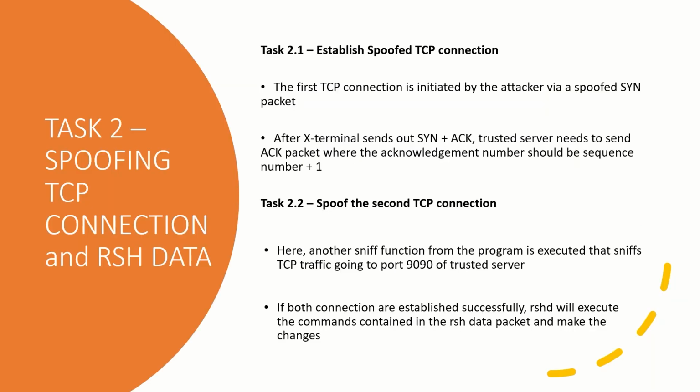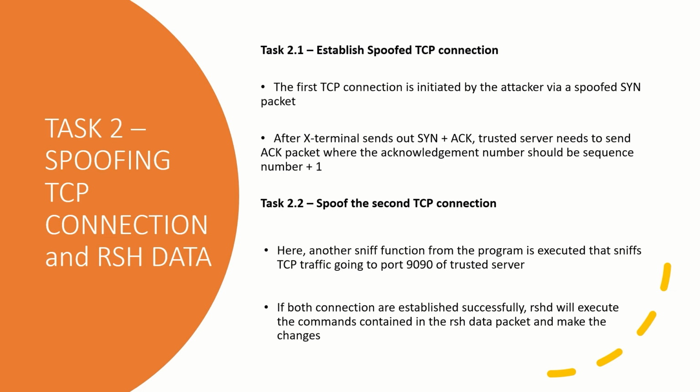Next, we have task 2 for spoofing the TCP connection and RSH data. It is further divided into task 2.1 and task 2.2. Task 2.1 is to establish the spoofed TCP connection. First, an attacker sends a spoofed SYN packet, and after the X terminal sends out a SYN plus acknowledgement packet, the attacker needs to send back the acknowledgement packet, in which the acknowledgement number should be the sequence number plus 1.